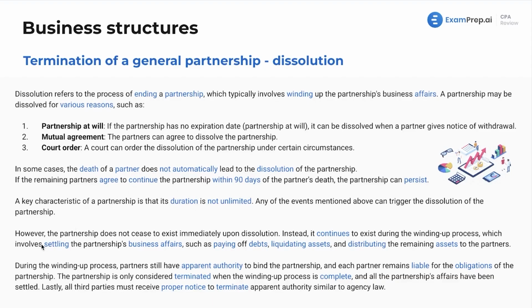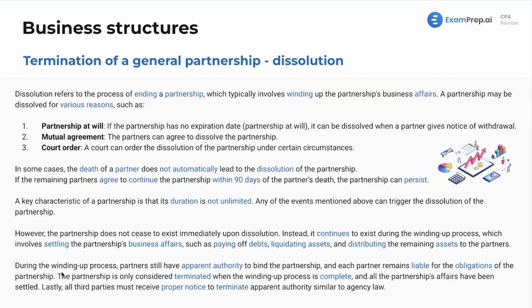So overall, however, the partnership does not cease to exist immediately upon dissolution. Instead, it will continue to exist during the winding up process, which involves settling the partnership's business affairs, such as paying off debts, liquidating assets, and distributing the remaining assets to partners. This is something you'll see questions on as well, not in this lesson, but when we get to the partnerships lessons, where we'll see first off, you pay off the debts. Then once the debts are paid off, what is remaining to distribute to the partners? And then we determine what is the gain realized, recognized, the basis of the assets partners get, all that great stuff.